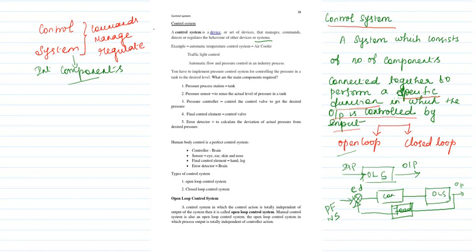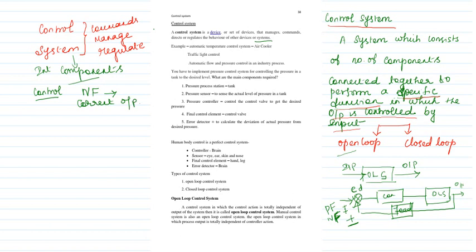Positive feedback means in the error detector you will have both positive and positive. Negative feedback means it will consist of positive and negative. Generally in the design of control systems they go for negative feedback systems because this system will give you the correct output.